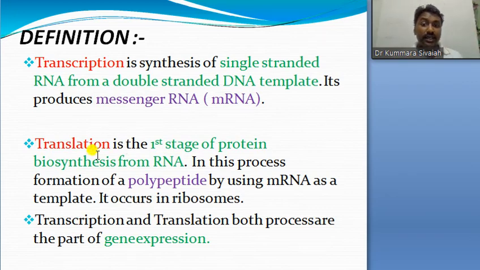So translation is the stage of protein biosynthesis from the RNA. We can simply write: formation of protein from the mRNA. Where does it occur? It occurs in ribosomes. So transcription and translation are both processes that are part of gene expression.